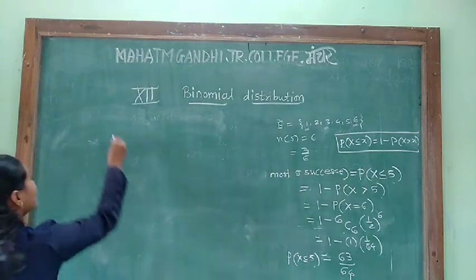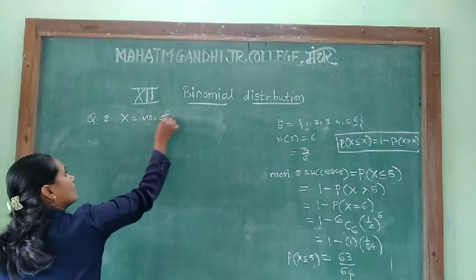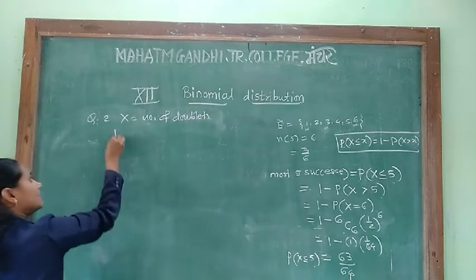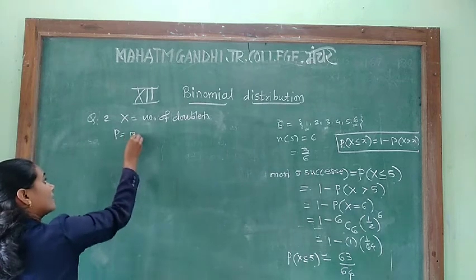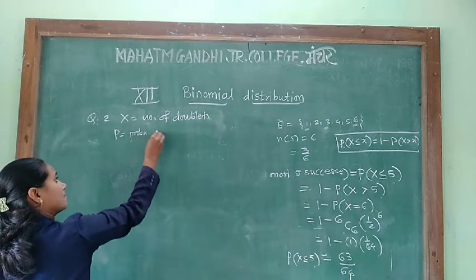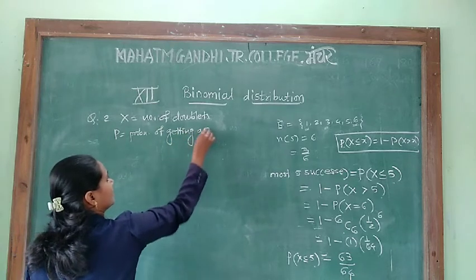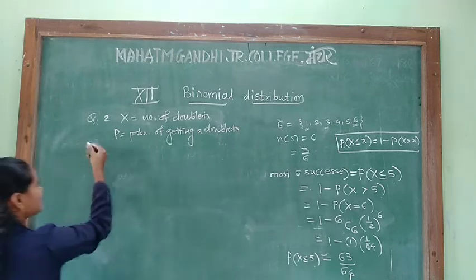X denotes the number of doublets, and we have to find the probability of getting a doublet. See, what is the probability here?